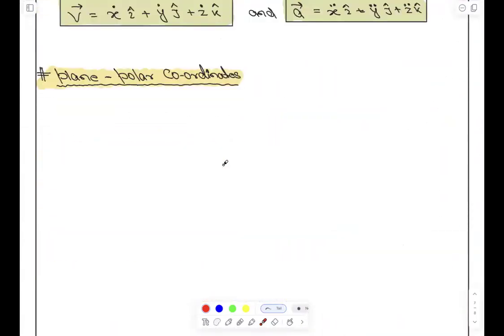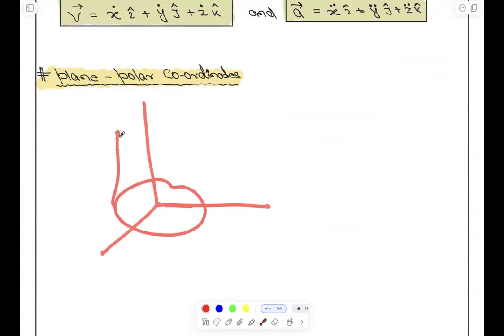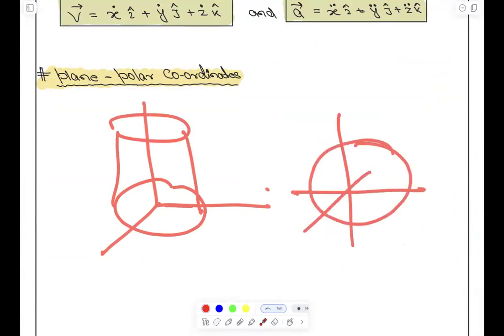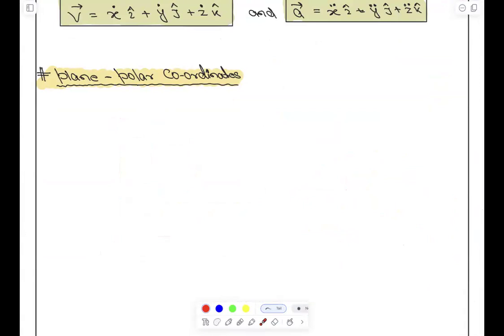So plane polar coordinate system is a 2D version of any spherical system or cylindrical system. ठीक है? Let me show you. This is my cylindrical system. ये गोल गोल होगा और सिलेंडर बन जाएगा. ठीक है? This is my spherical system. At the end of the day, whether you take sphere or cylinder, on 2D it is something like a circular. On 2D it is something like circular, and circles are made of few arcs. Okay? So how we do that? Let's get into it. Okay?